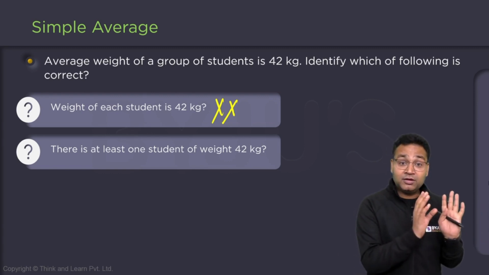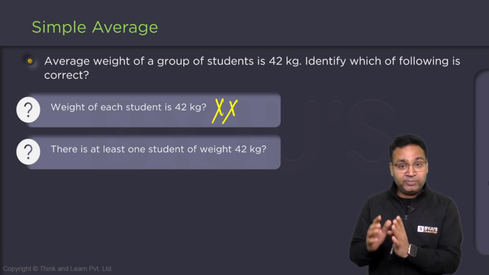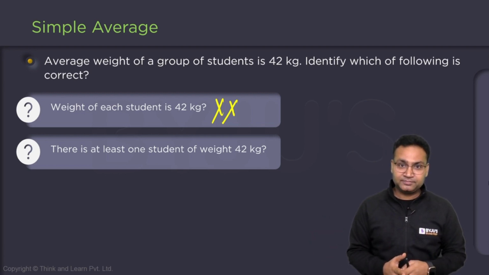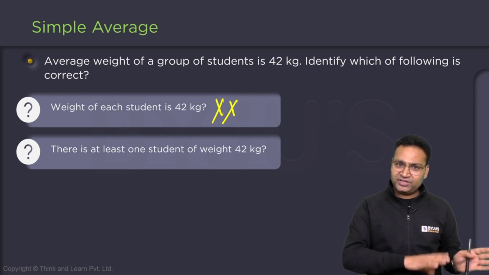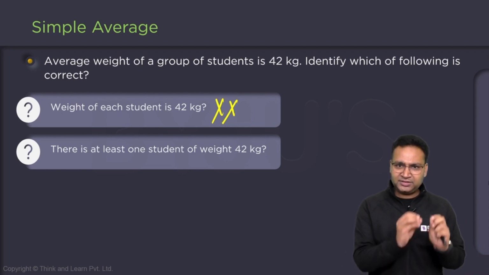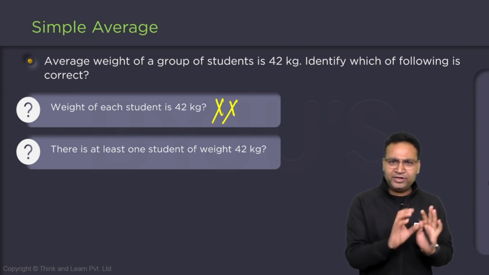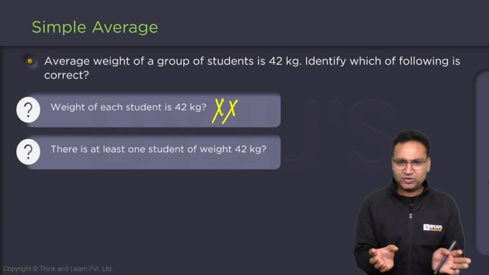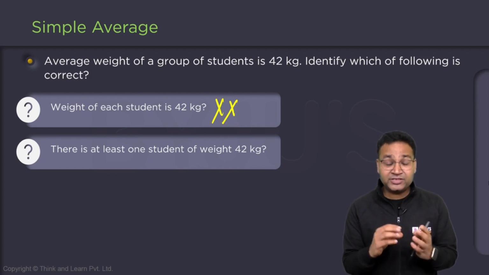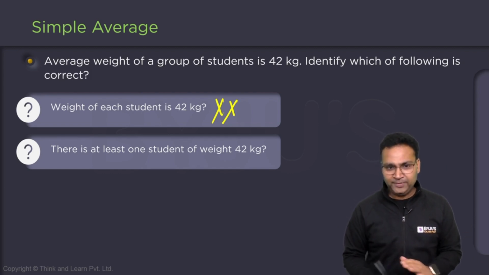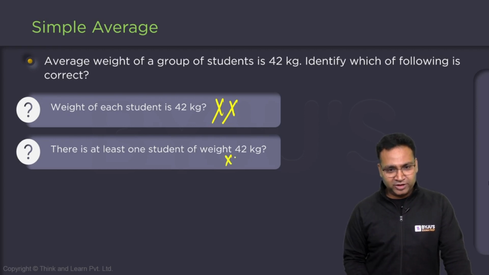Remember, average is 42 does not mean median is 42. Clear? So when I say average is 42, it simply means the sum upon the number is 42, or sum is average into number. So this is also not correct. If you want an example, I'll give you.